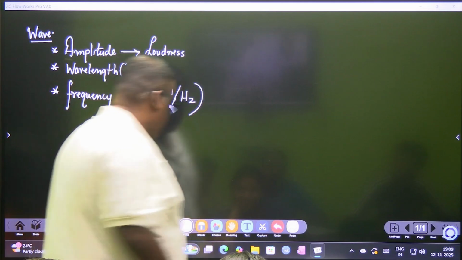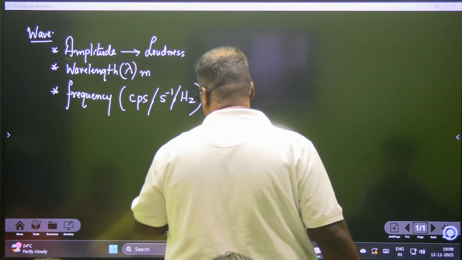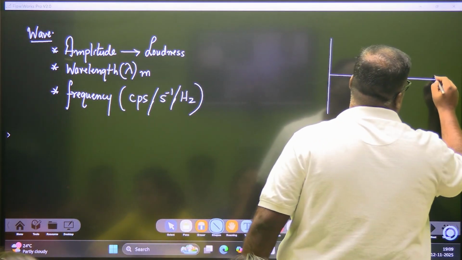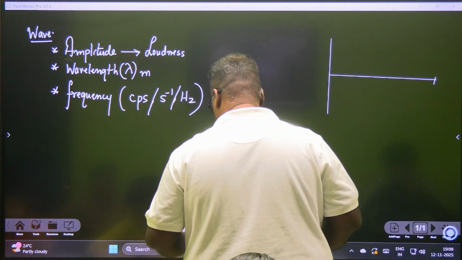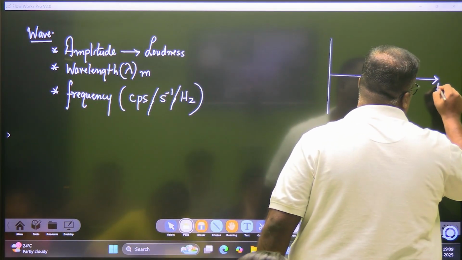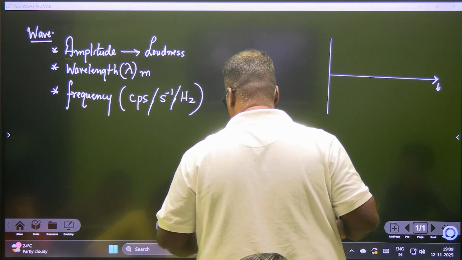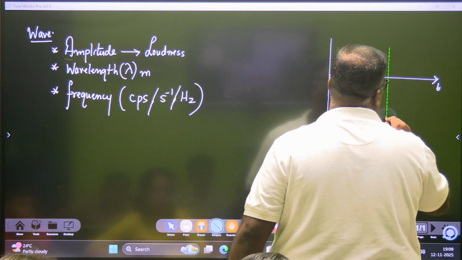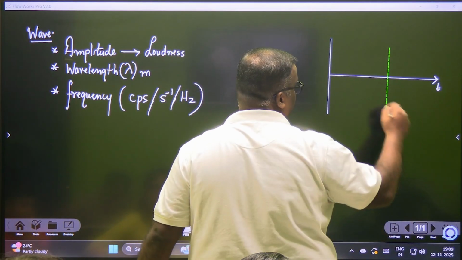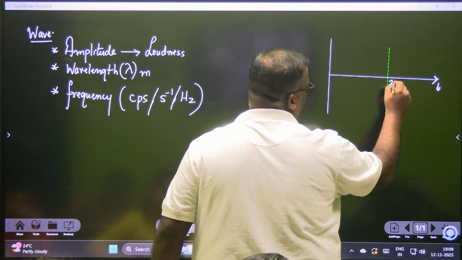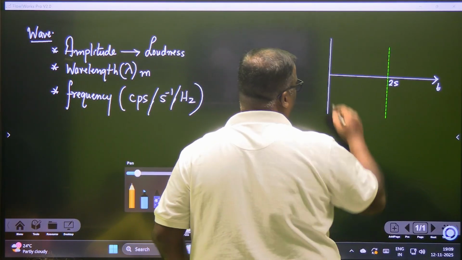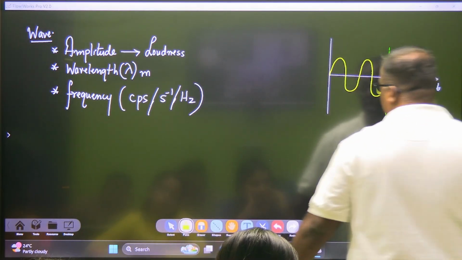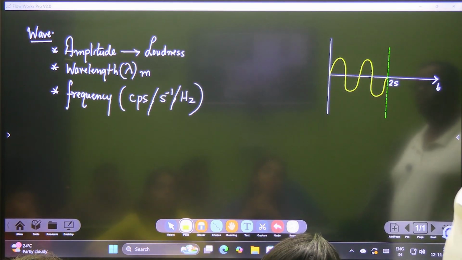ठीक है, जैसे आपकी knowledge के लिए, because you are now in grade, what do you call, 9. So let us say, suppose this is measured in time. Okay, this is measured in time, and say for example this is a mark representing 2 seconds, right? And I have got a wave pattern, and the wave pattern is like this. Can we calculate the frequency of this wave? Okay, let's calculate the frequency of this wave.